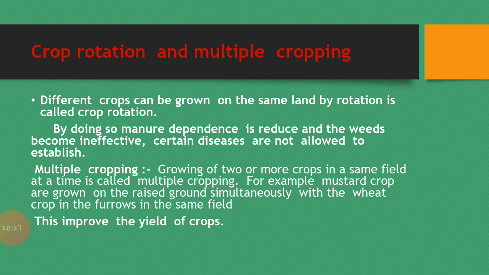Next one is multiple cropping. First of all, we know what is the main purpose of multiple cropping. Multiple cropping is the practice of growing two or more crops in the same piece of land during a single growing season. It helps to harvest as much as possible from the limited land resources, provided other resources required for crop production are effectively utilized. So this is known as multiple cropping, and this is the main purpose of multiple cropping, and this also improves the yields of the crop.